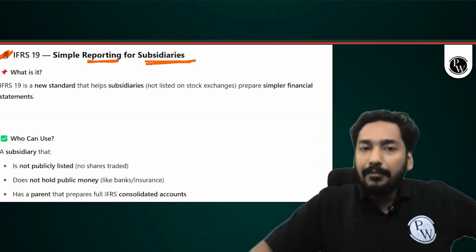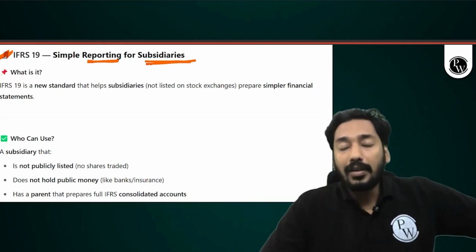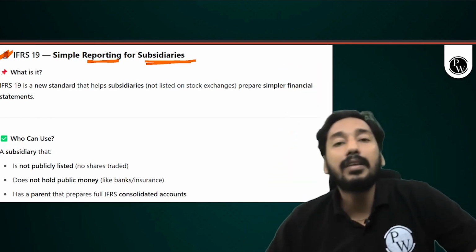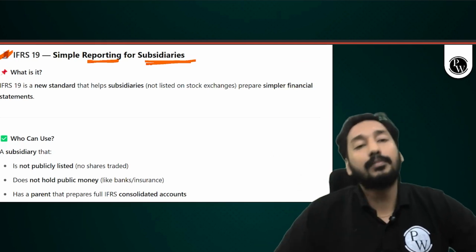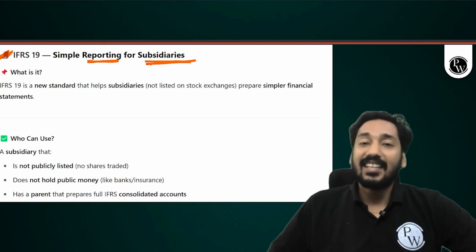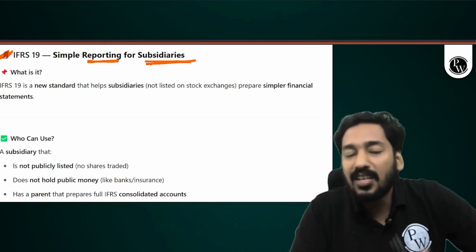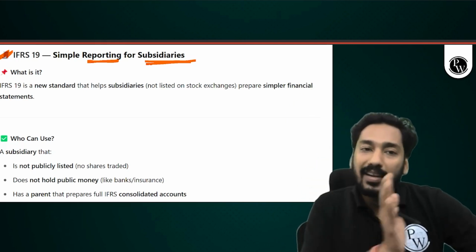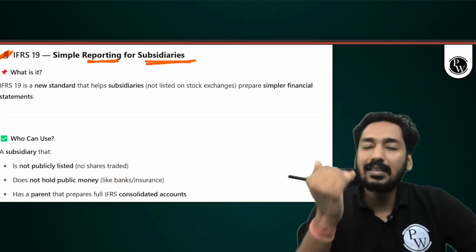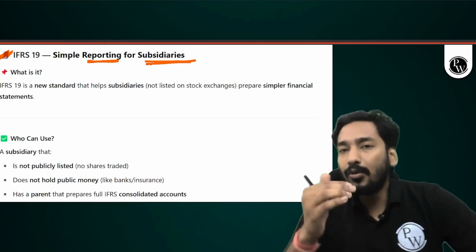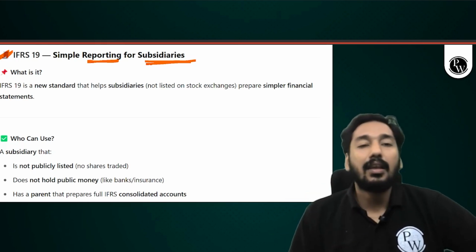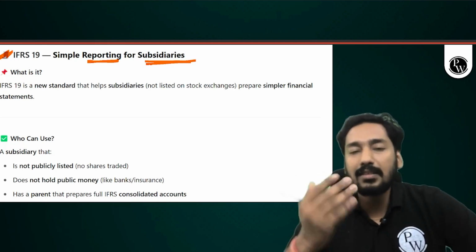So IFRS 19 is not an additional burden on you. It is reducing the existing burden, my friend. This amendment is helping you, not increasing your work. It is decreasing your work, my students. It says that small companies, subsidiaries which are not listed, since their parent is doing everything, following full accounting standards, reporting fully, these subsidiaries do not require a high level of disclosure. Now they can reduce their disclosures, to save time and money for these small companies.